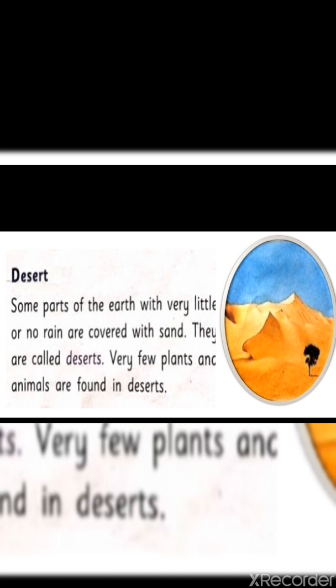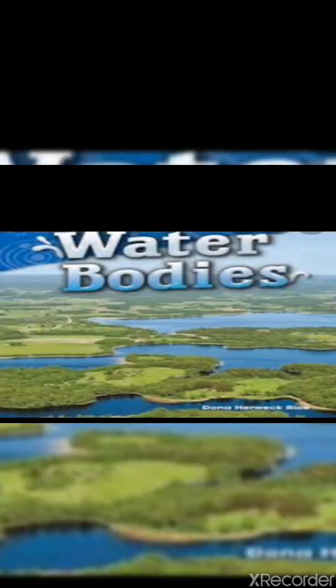Deserts. Deserts are large, dry, and hot areas of land which receive little or no rainfall throughout the year. Some parts of the earth with very little or no rain are covered with sand. They are called deserts. Very few plants and animals are found in desert. Now we will discuss various water bodies.